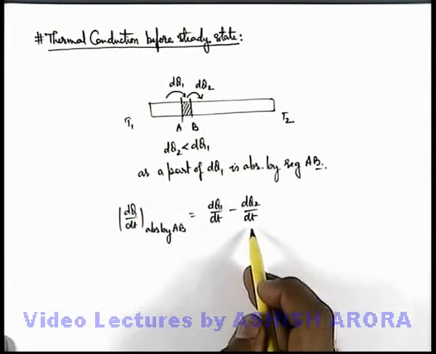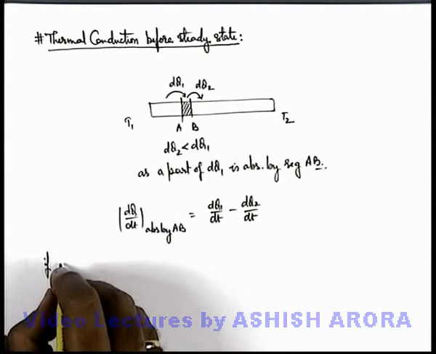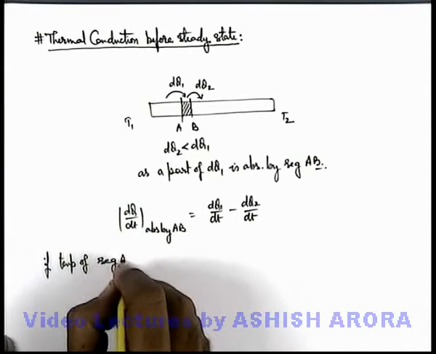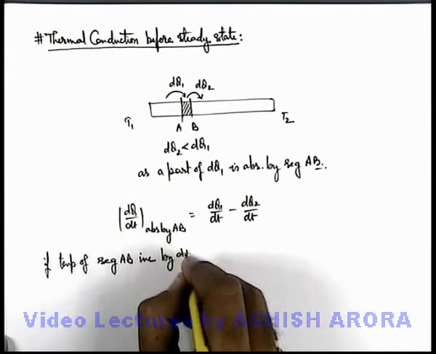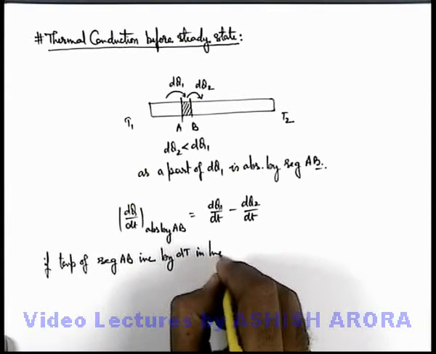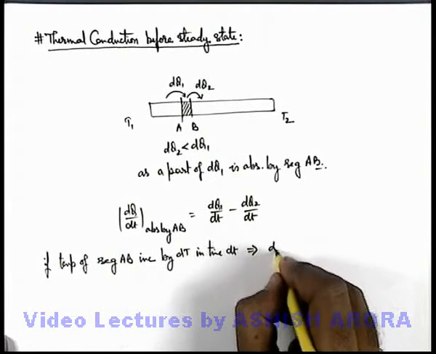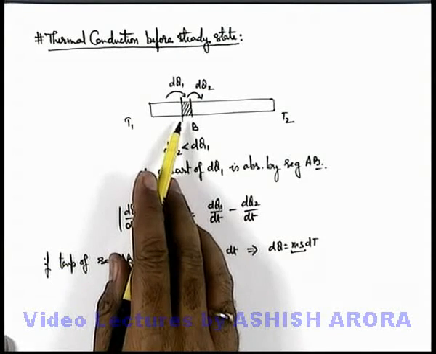that is the rate of flow of heat in the form of conduction from point A and from point B. Now in this situation here if the temperature of segment AB increases by dT in time dt, this implies here we can write the value of dQ will be equal to ms dT, where ms is the heat capacity of the segment AB.